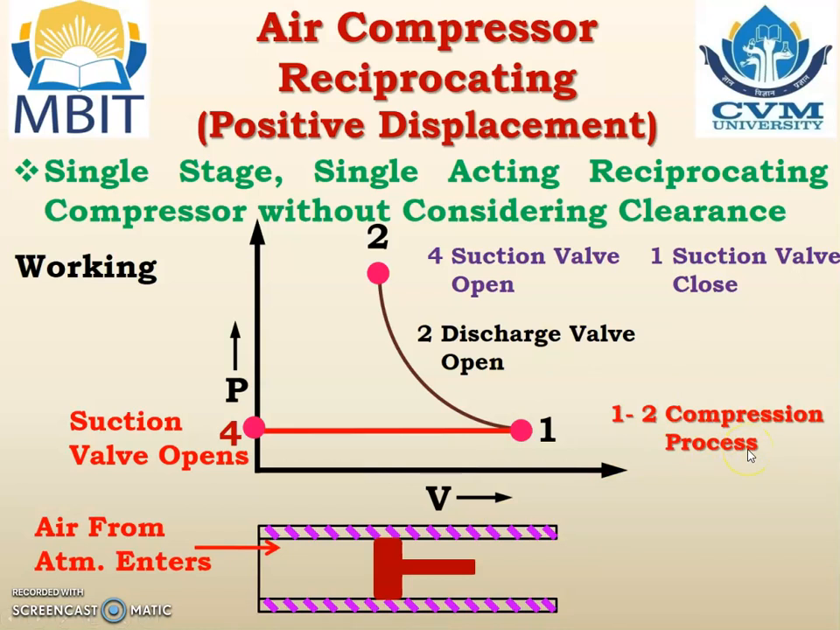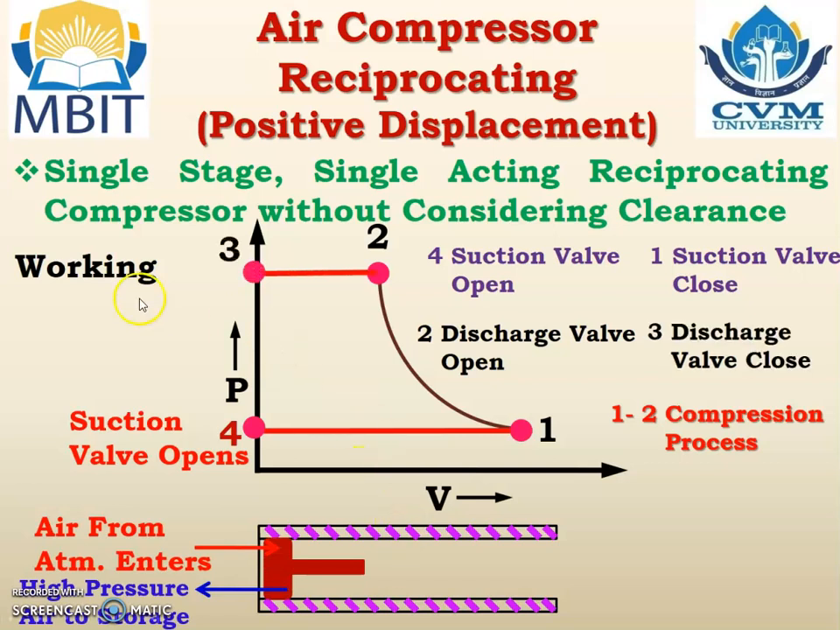As the pressure of air has increased, at point number 2, the discharge valve opens. Now, as the discharge valve opens, high pressure air transfers to the storage and the piston continues to move from the right hand side to the left hand side. That is known as point number 3, and at point number 3, the discharge valve closes. So that is nothing but the PV diagram of the single stage, single acting, reciprocating compressor without considering clearance.